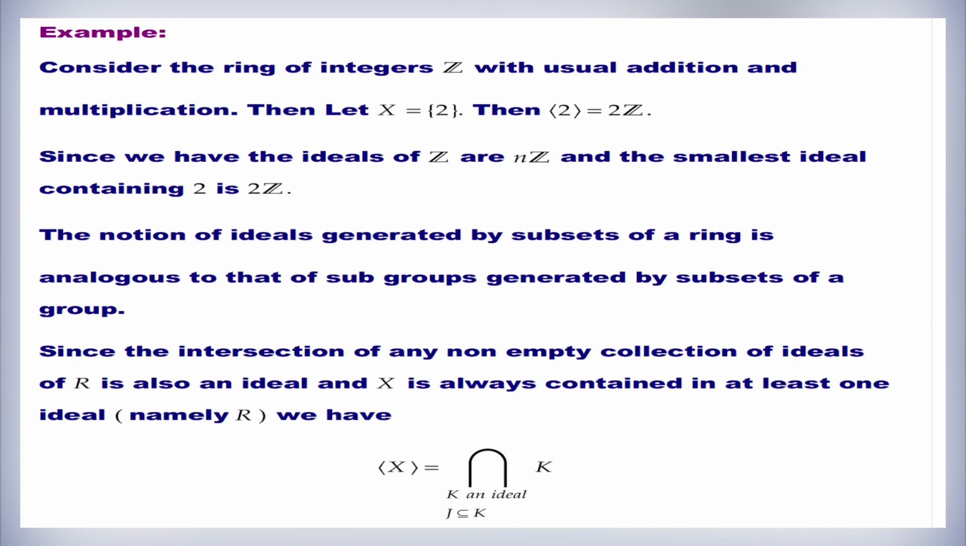The ideals of Z are nZ, and the smallest ideal containing 2 is 2Z. The notion of ideals generated by subsets of a ring is analogous to that of subgroups generated by subsets of a group. Since the intersection of any non-empty collection of ideals of R is also an ideal, and X is always contained in at least one ideal, namely R, the ideal generated by X is equal to the intersection of all ideals K such that K contains X.